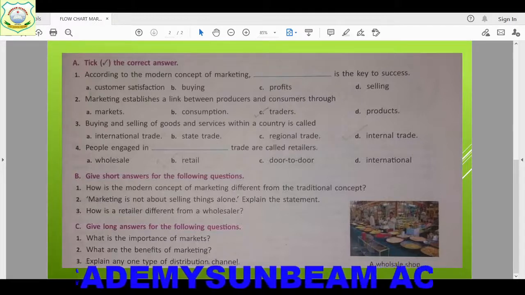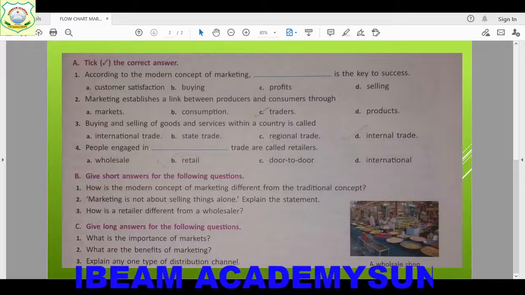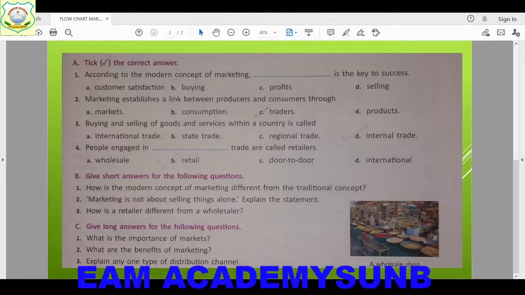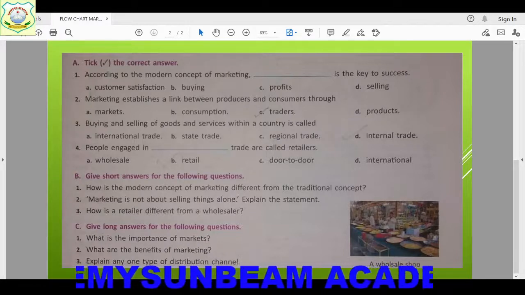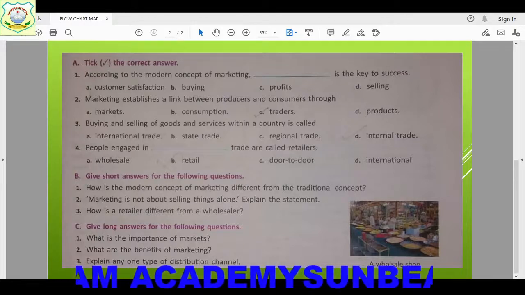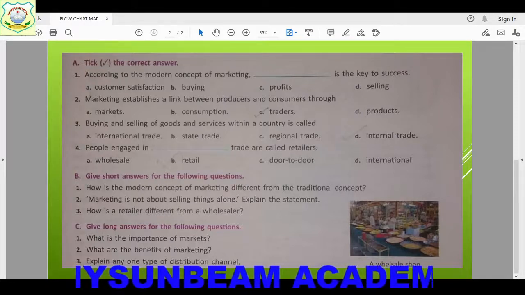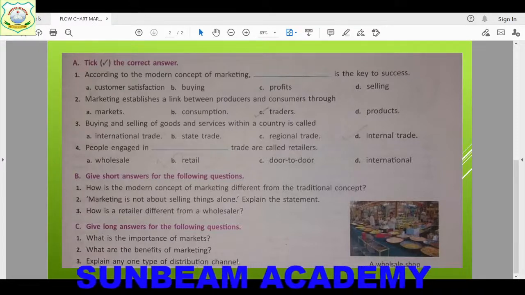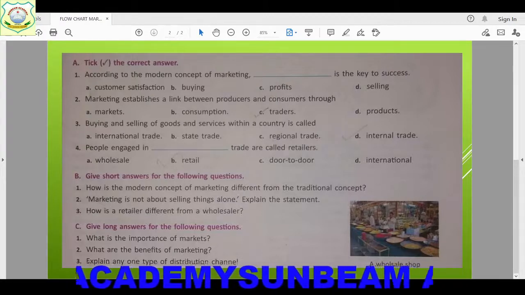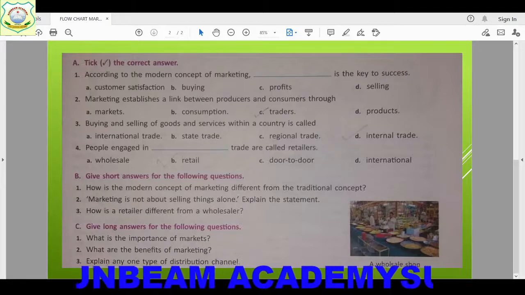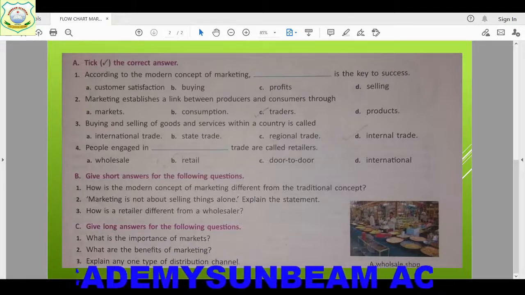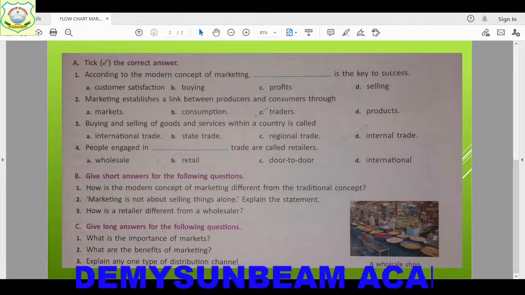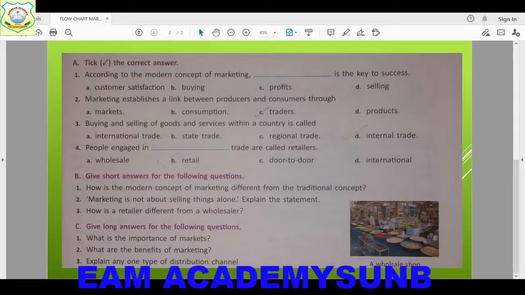Now, second answer. Marketing is not about selling things alone. Explain the statement. Children, yes, that is true, marketing is not about selling things alone. It involves various other activities such as identifying buyers, persuading their preference, then persuading them to buy the product. Then we have to negotiate, means we have to deal with them: terms of sale, mode of delivery, how we are going to deliver the product to them, terms of payment, how they are going to pay, and how you are going to provide them service. When they are purchasing anything, what kind of services you are giving, and after that also, what kind of service you can provide.